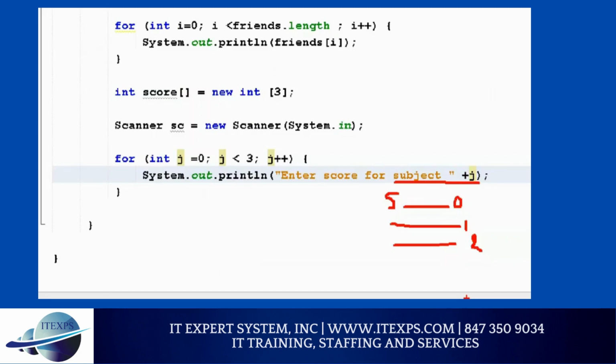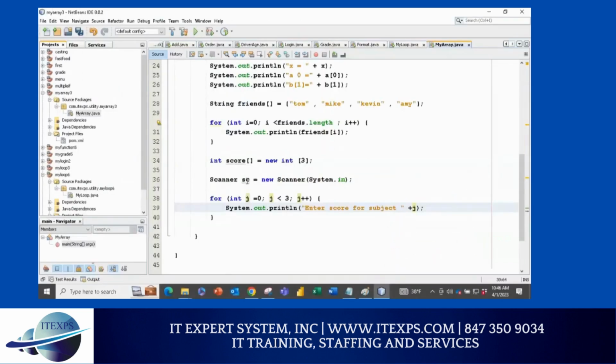If somebody asks enter password, I'm going to enter password. So that is good. Now user is entering, so I will store that information in sc. Whatever user enters, I'll say score of j, I'm going to store in a j, and sc.nextInt means whatever user enters, I'm going to print score, what is the variable, and I will store that.